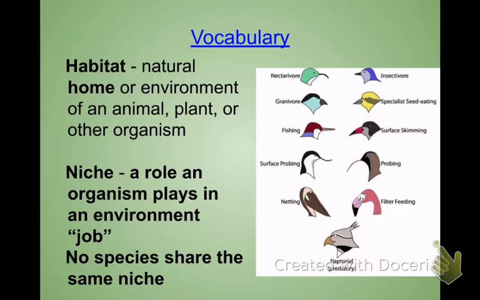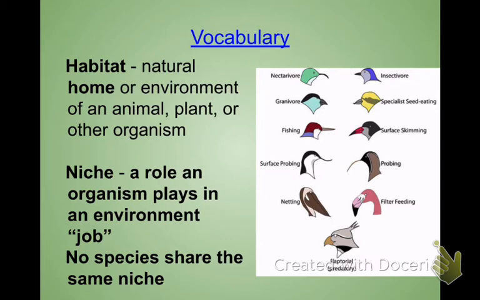However, they all have to have a different niche, and you can tell they have a different niche because of the beaks that they have. So some of their niche, when you're looking at the job or the role, can be the things that they eat and different things they do within the environment. The reason they can't have the same niche is because, say, all these birds live in the same place, if they all ate the exact same food source, there would not be enough food for all of them to survive. So instead, over time, these birds evolved to have different shaped beaks designed to eat different things.